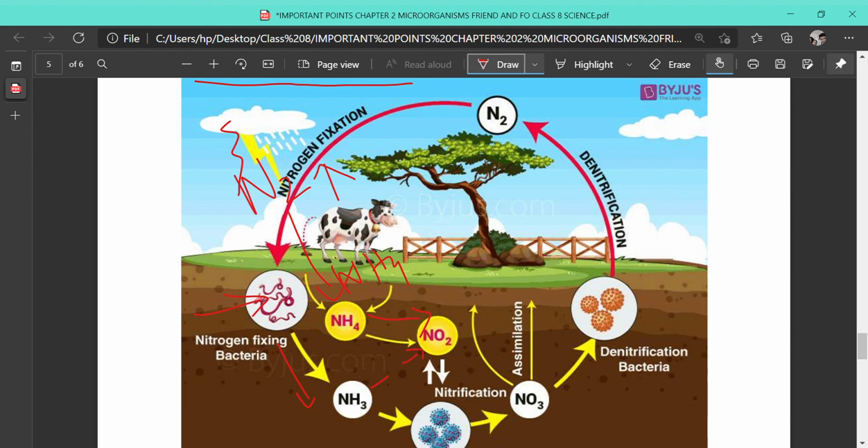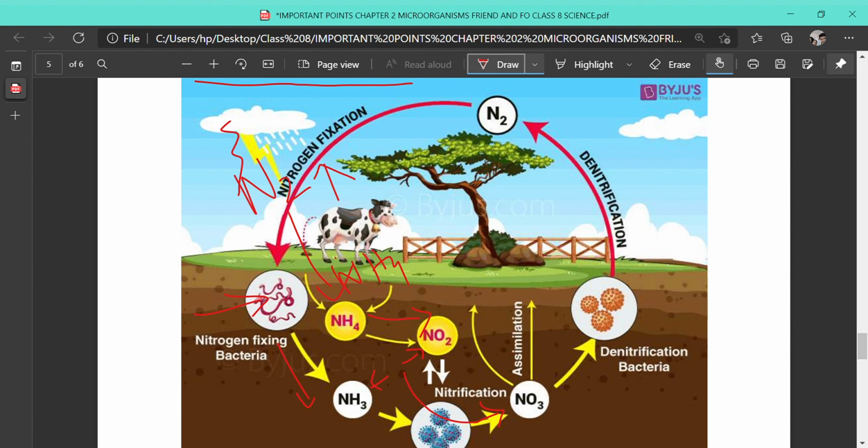and ultimately this ammonia and nitrogen dioxide get converted to nitrate by a process called nitrification, and this nitrate can be taken up by the plant's roots and assimilated into the body of the plants and helps in the formation of protein.